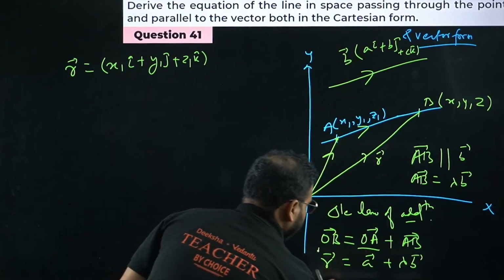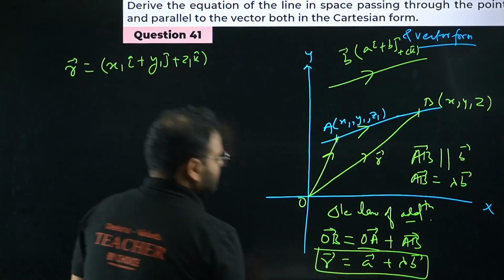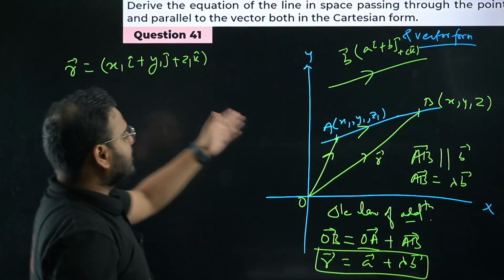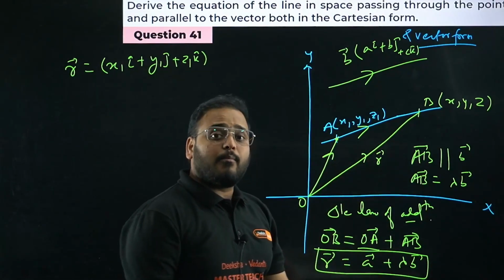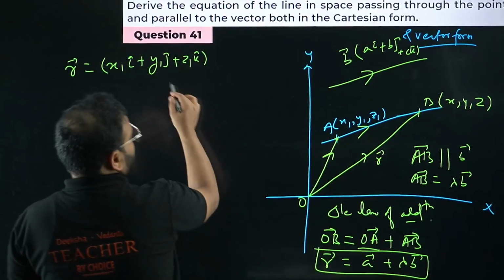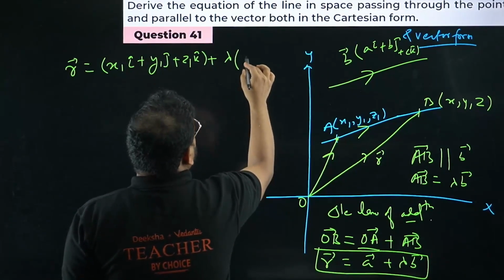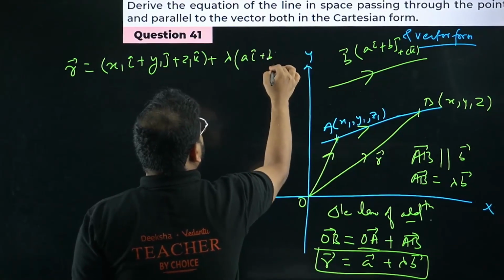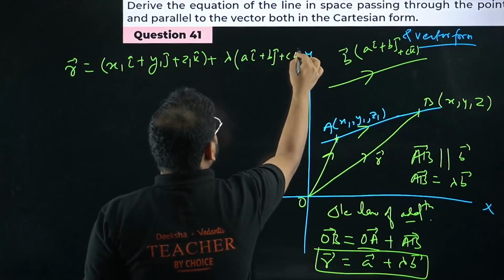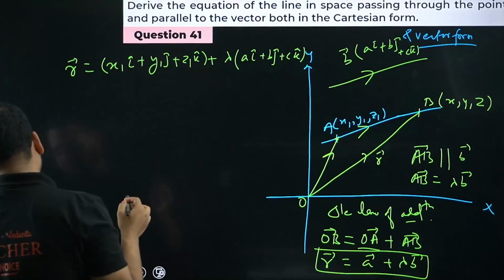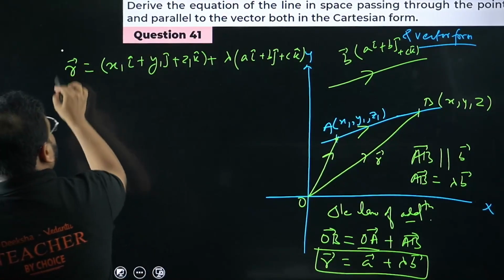This is one of the forms. Please check. This is our answer actually, but I'm going to write this in terms of the coordinates they've given, x1, y1, z1, so components of x, y, z. So this is the vector A plus lambda times what we have, sir, the vector b: a i cap plus b j cap plus c k cap. This is your vector form, bacha.